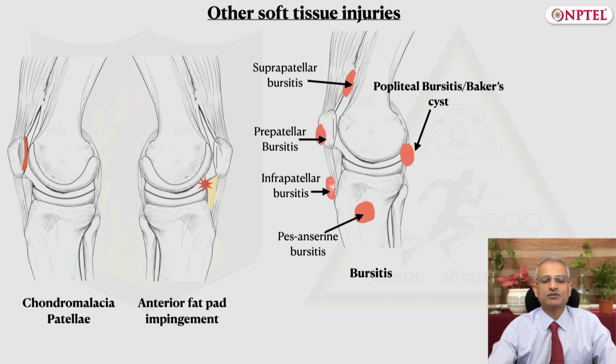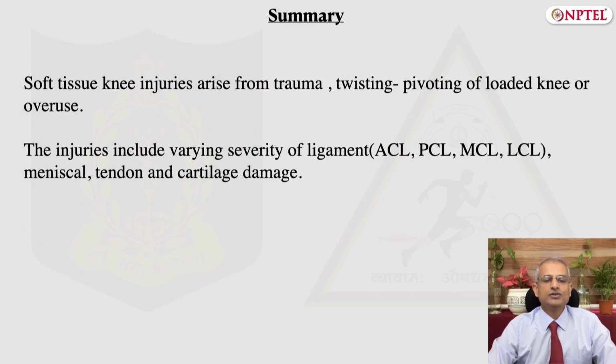Having touched upon the various soft tissue injuries of the knee, let me summarize them briefly. The soft tissue injuries of the knee can result either from direct or indirect injuries or repetitive injuries, and in some cases due to infection or degenerative conditions. These can involve any soft tissues around the knee like the ligaments, menisci, the tendons, the cartilage, fat pad, and bursa, and cause various degrees of damage resulting in a degree of disability which is usually proportional to the severity of the injury.